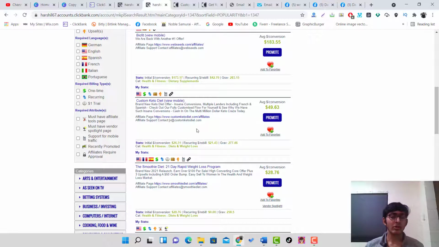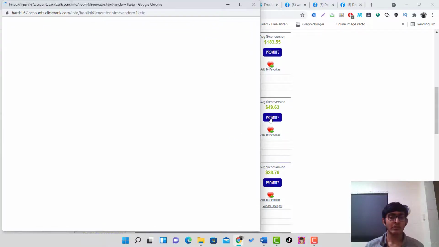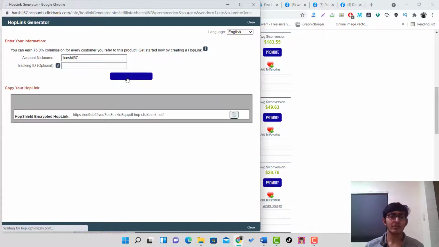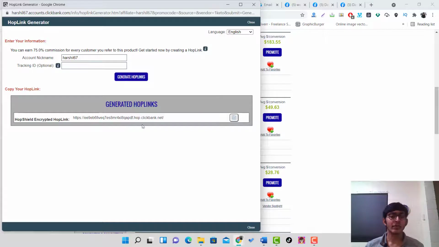And once you select the product to promote, just click on the promote button. And here you can see there is an account nickname. That is your account nickname. And just click hop links. And here is the unique link. You just need to drive targeted traffic of people who are interested in this keto diet product. And once someone clicks on this link and makes a purchase, you will receive a commission.